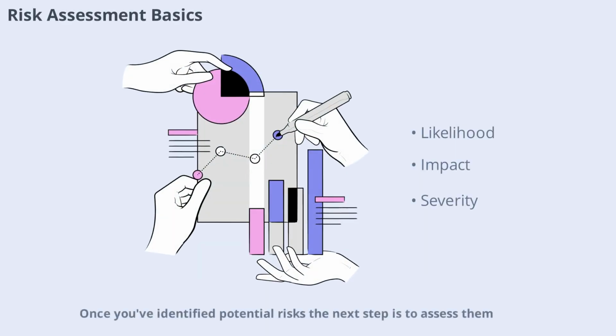Once you've identified potential risks, the next step is to assess them. This means evaluating how likely each risk is to occur and how severe its impact would be if it did. Some risks might be highly probable but have a minor impact, while others could be rare but catastrophic. By assessing both likelihood and impact, you can start to see which risks deserve the most attention and resources.